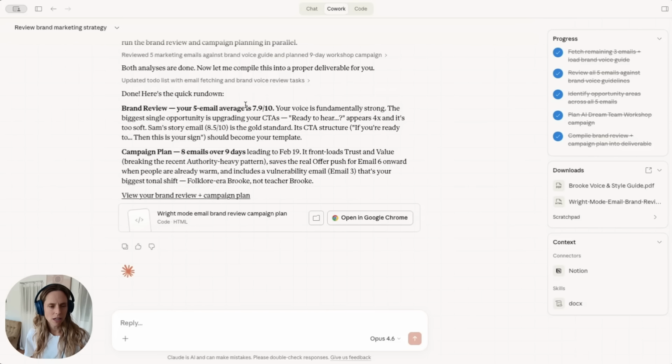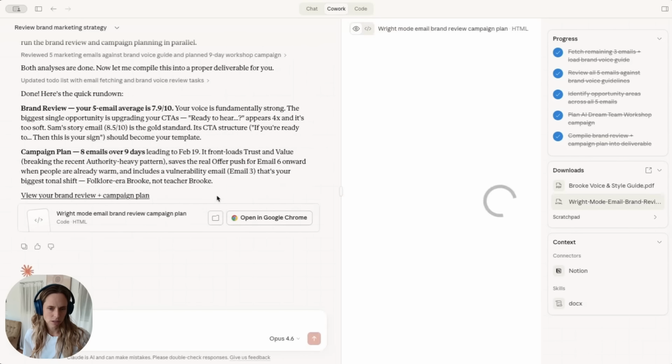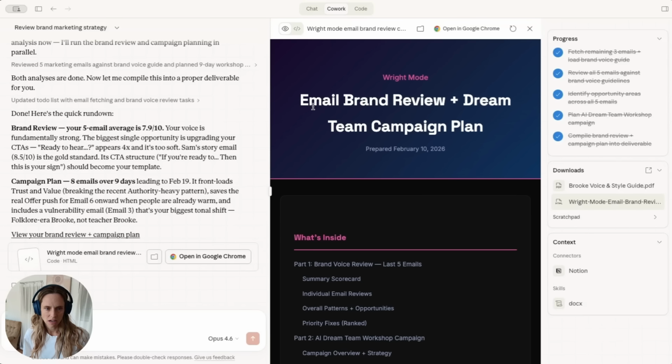It's given me a score here, 7.9 out of 10. My voice is fundamentally strong. So it's highlighted here. And this is interesting because I know that my click rate would agree with this. So the biggest single opportunity is upgrading my CTAs. And it's pulled out, I guess, one email here that is a standout. And then it's given me a campaign plan, 8 emails over 9 days. All right. And then it's created this HTML dashboard. So let's have a look at this now and see how it looks.